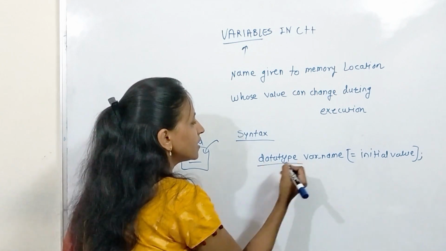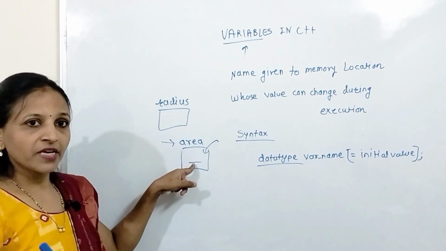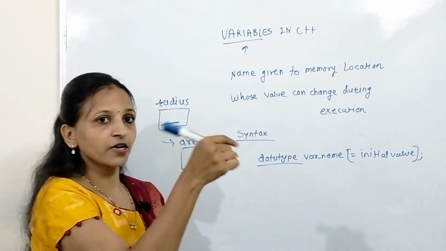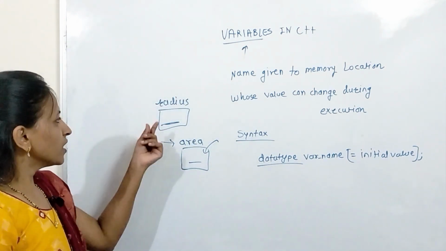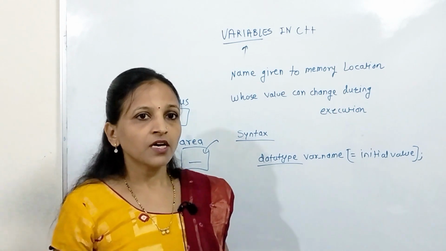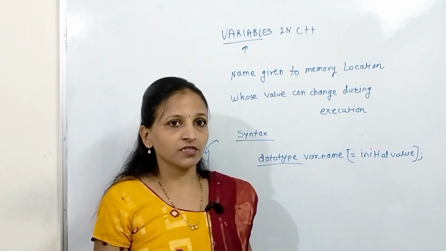Okay, now see here, data type means what? We are allocating some space in memory, and the type of value we are going to store there is nothing but the data type of that variable. Here, the radius may be a whole number like 3, 4, 5, 6, 8, or it may be a number having a decimal point in it.